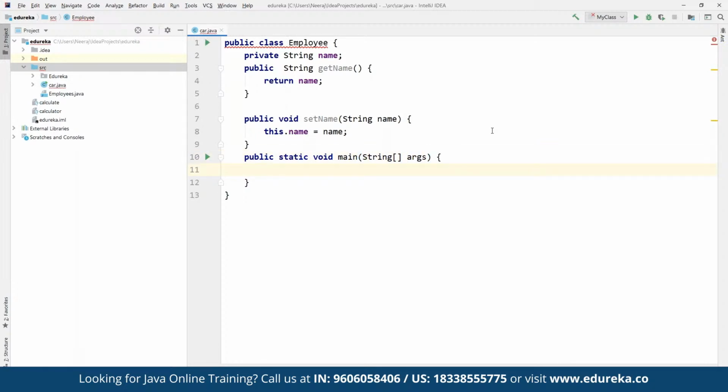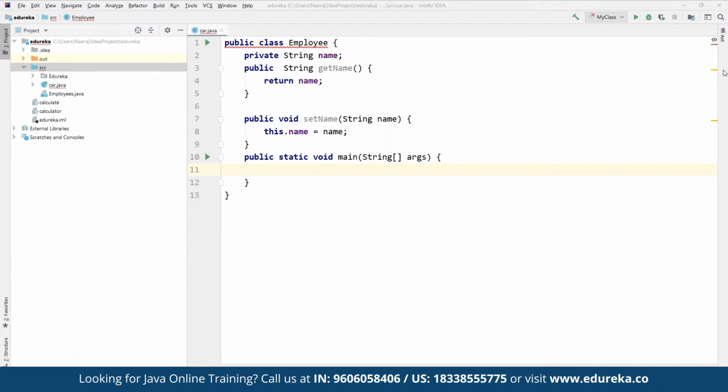All right. So what we have done here is create a class Employee, which has a private variable defined as name. So here we have a public class defined as Employee, and then we have defined a variable there. Let's do one thing. Let's create a different class altogether.